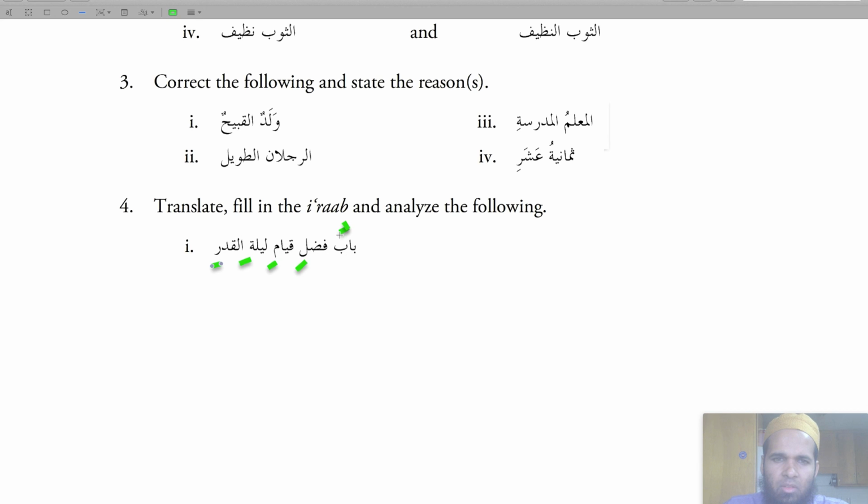So the door of the babu fadli qiyami laylatil qadri. Babu, I think, is chapter of the benefits, the fadilat of qiyam, standing in the night of the qadr.